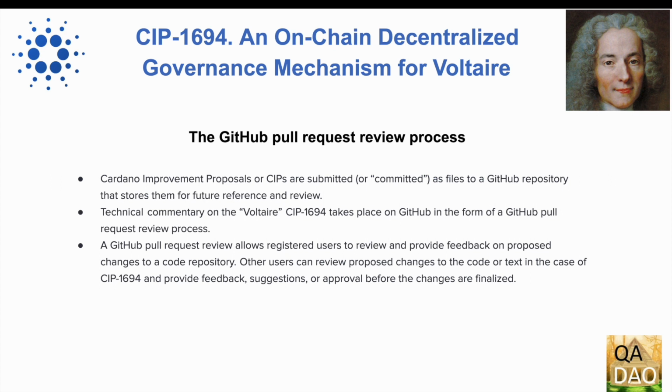Cardano improvement proposals, or CIPs, are submitted or committed as files to a GitHub repository that stores them for future reference and review. Technical commentary on the Voltaire CIP-1694 takes place on GitHub in the form of a GitHub pull request review process. A GitHub pull request review allows registered users to review and provide feedback on proposed changes to a code repository. Other users can review proposed changes to the code, or text in the case of CIP-1694, and provide feedback, suggestions or approval before the changes are finalized.